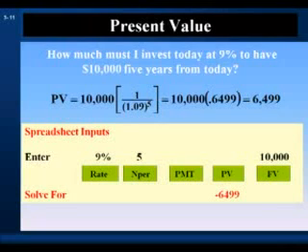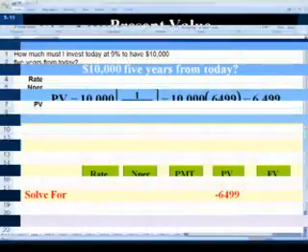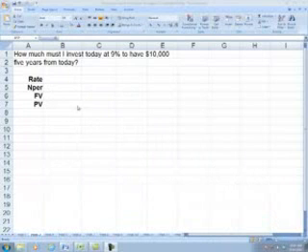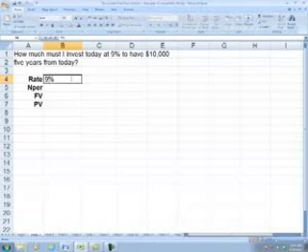Now let's go to the spreadsheet. How much must I invest today at 9% to have $10,000 5 years from today? Our rate is 9%. Rate can be input either as a decimal or as a percent. Let's input it as a percent.